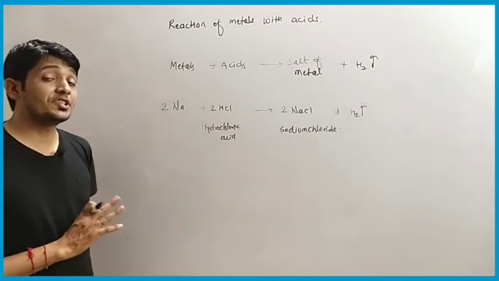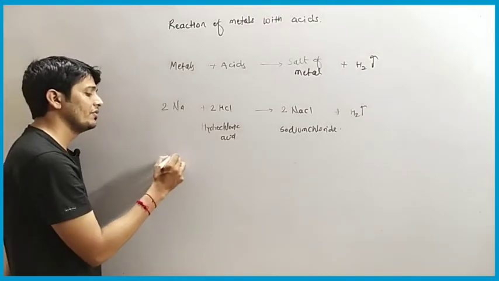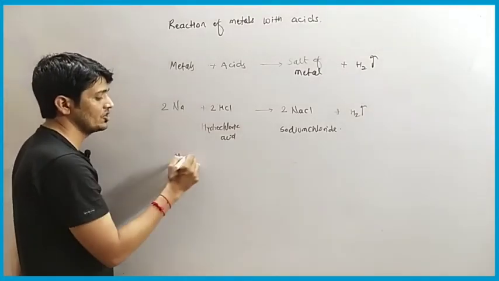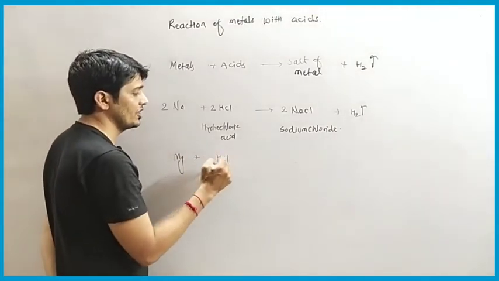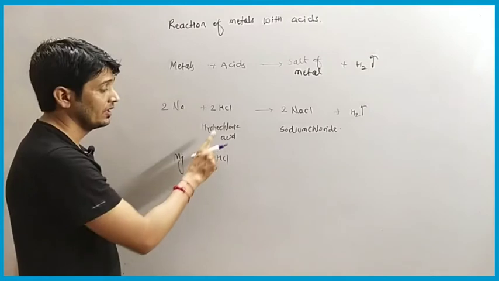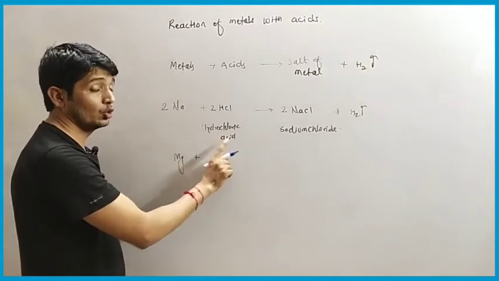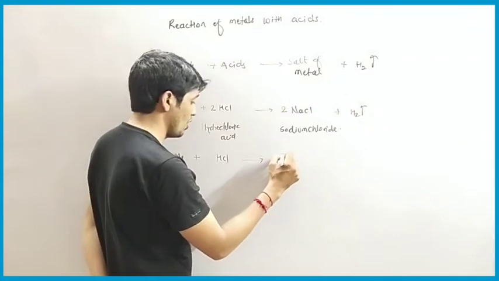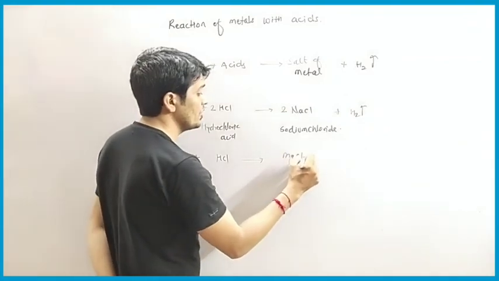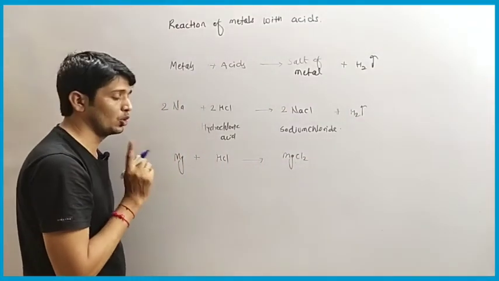Okay, now we will check one more example. We have magnesium metal. When magnesium metal reacts with HCl, that is hydrochloric acid, when they react with each other, they form MgCl2, that is magnesium chloride.